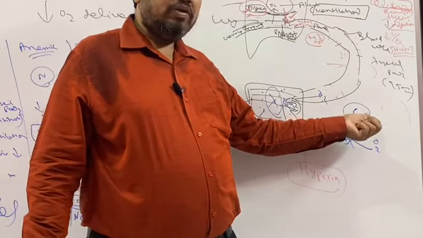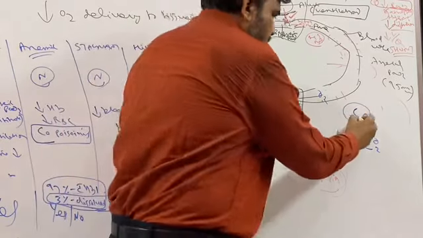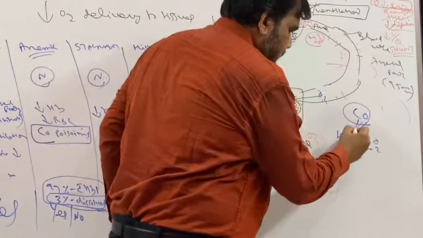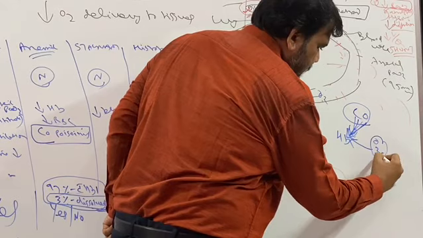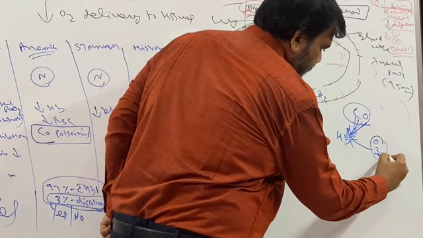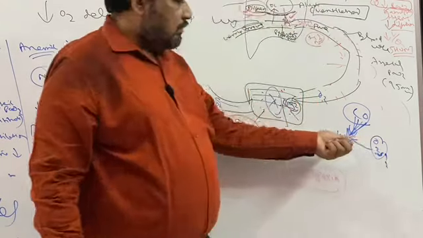But in carbon monoxide poisoning, what happens? More carbon monoxide comes and binds. So oxygen is crying. Oxygen is not happy because it is not able to bind with hemoglobin.